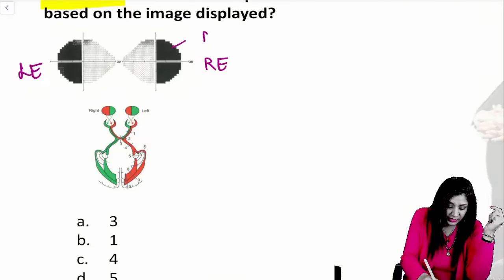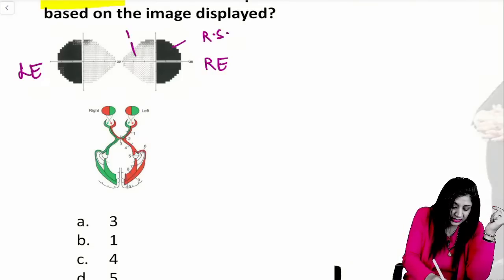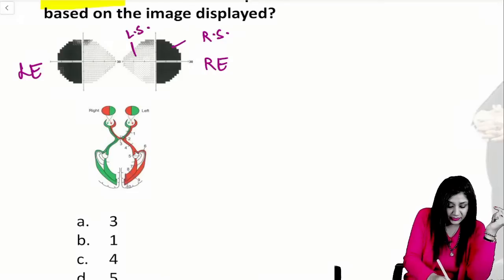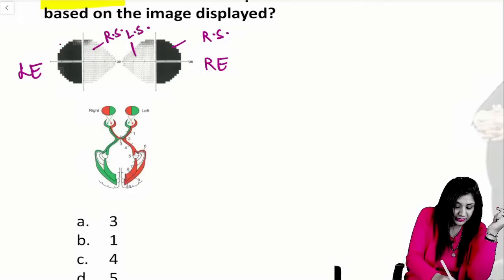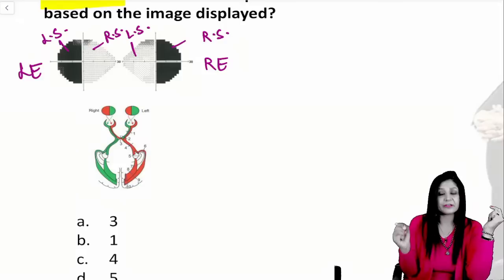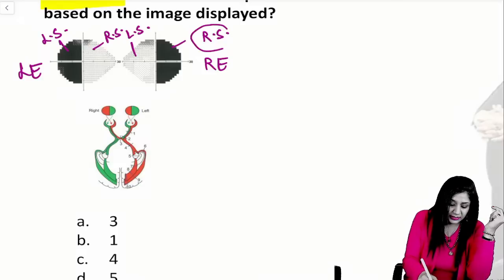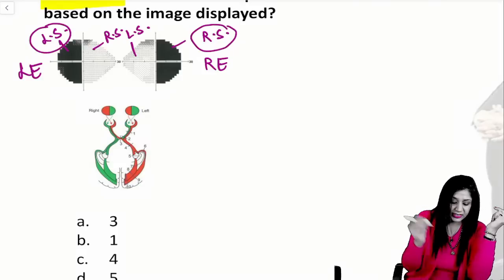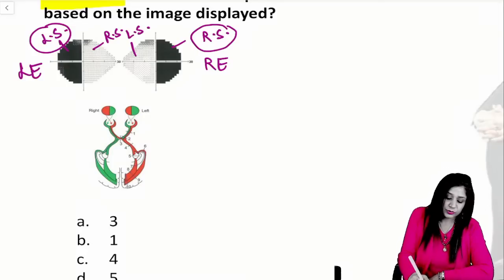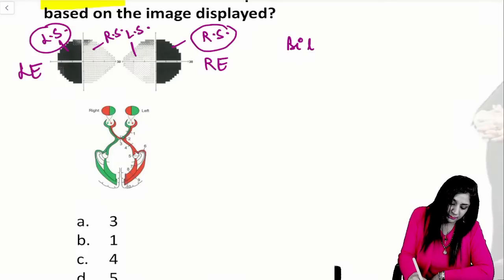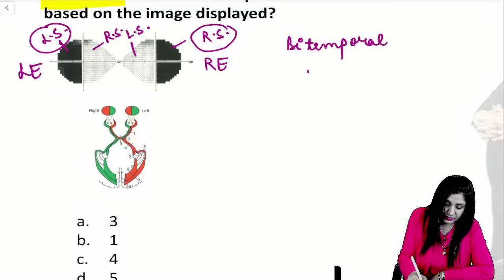So this is the right side of the right eye, this is the left side of the right eye, this is the right side of the left eye, and this is the left side of the left eye. So you can see the right side of the right eye and the left side of the left eye is going. So this is actually bitemporal. Bitemporal hemianopia.